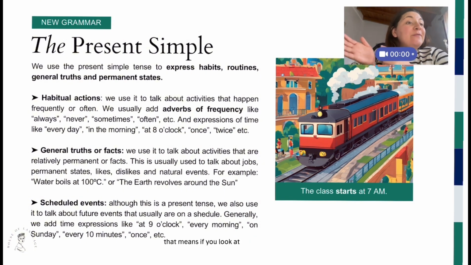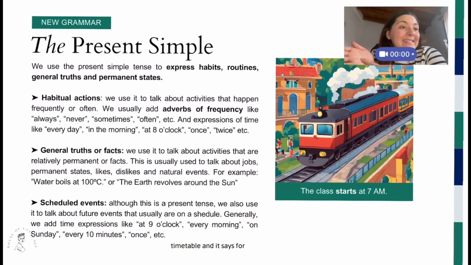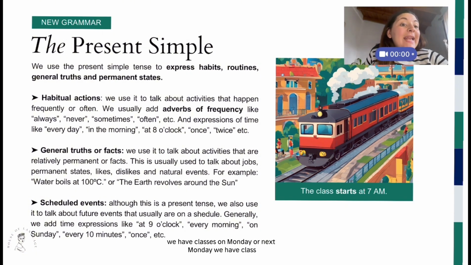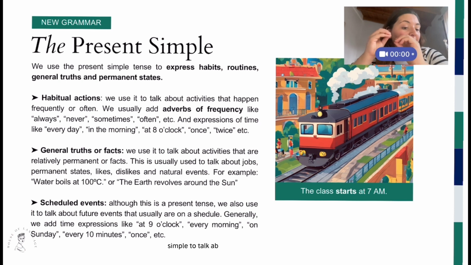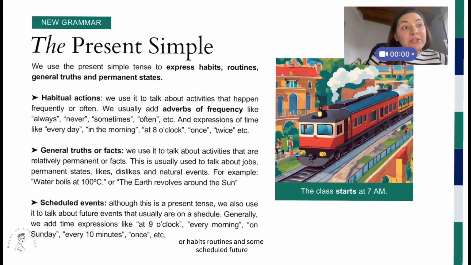That means if you look at a calendar or a timetable and it says, for example, that you have a class on Monday regularly, you say, we have classes on Monday, or next Monday we have class. That is the present simple. So we use the present simple to talk about regular actions or habits, routines, and some scheduled future.